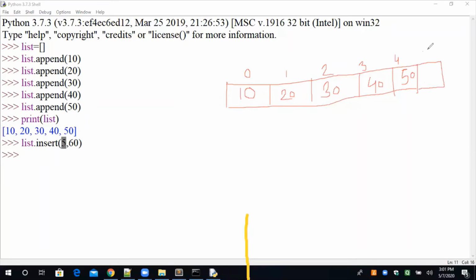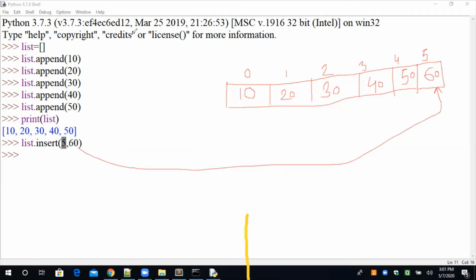This is basically the 5 position. On the 5 position, I'm inserting the 60. So that will be stored over here, 60. This point is clear to everyone. We can also insert here, but I just want to maintain the sequence, so that's why I've inserted it in the last.